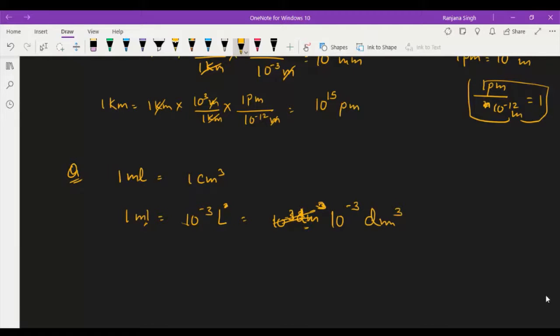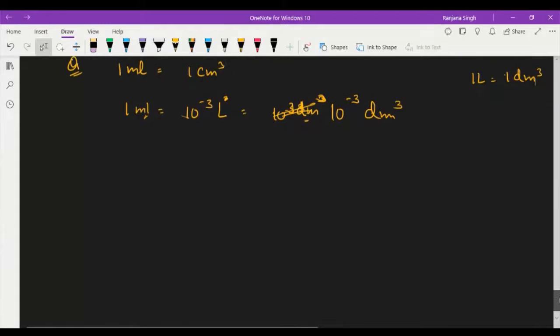As we know that 1 liter is equal to 1 decimeter cube, you can easily convert units, and this type of question can be solved.